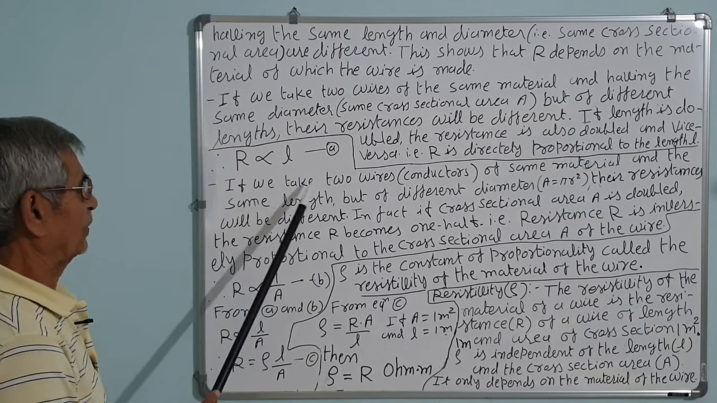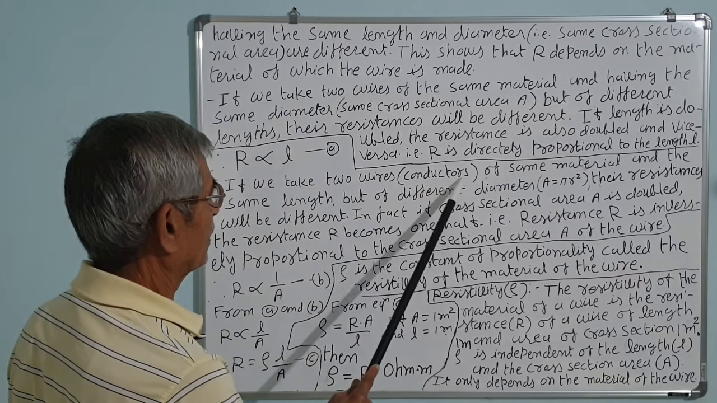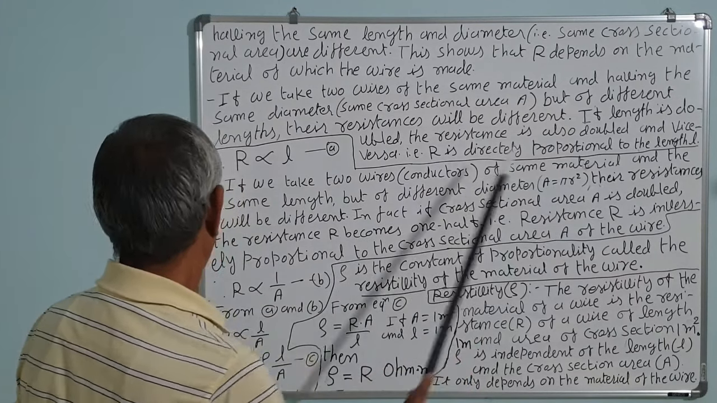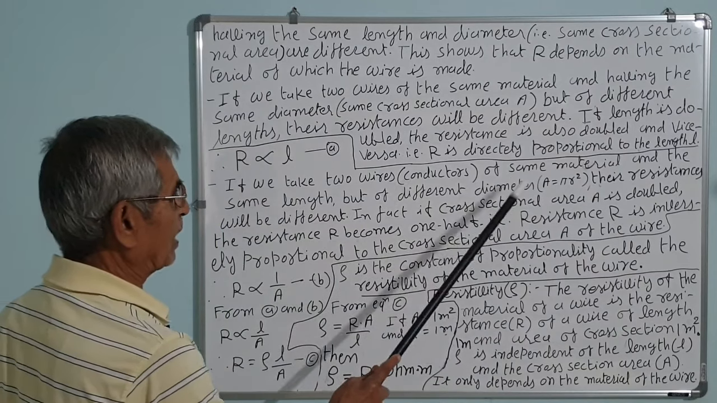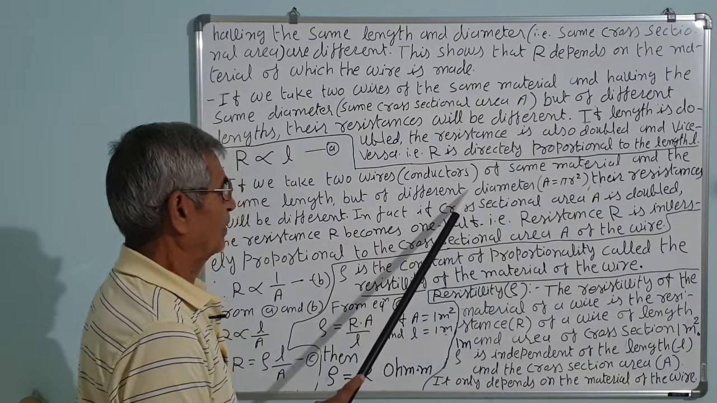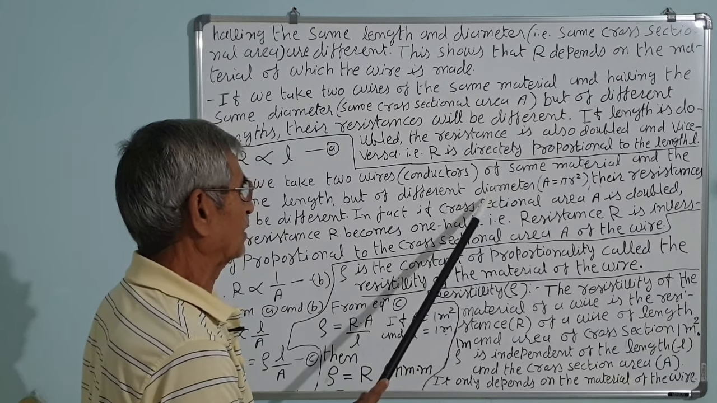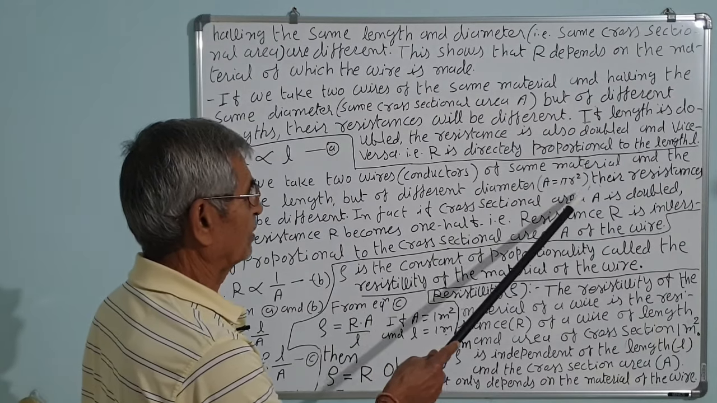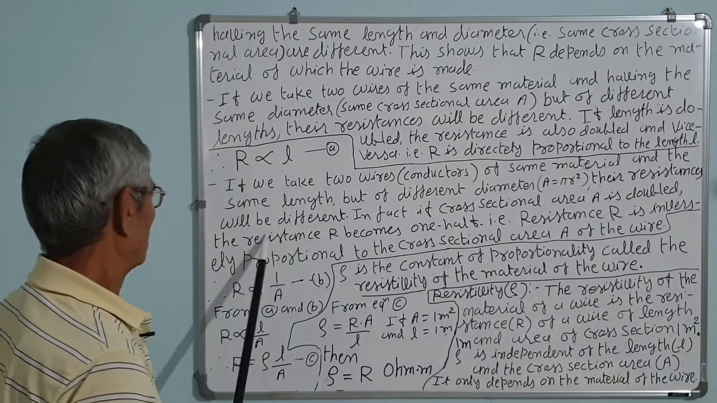Point number 3: if we take two wires, that is our conductors, of the same material and the same length but of different diameters, here we are changing the area. In the first case we changed the length. Here we are keeping the lengths and materials the same, but the area we are changing. The resistance will be different.